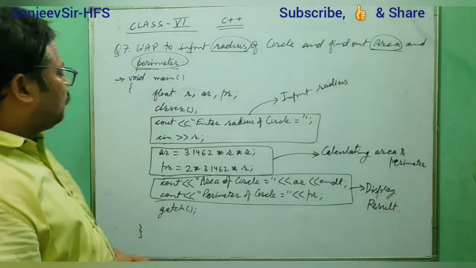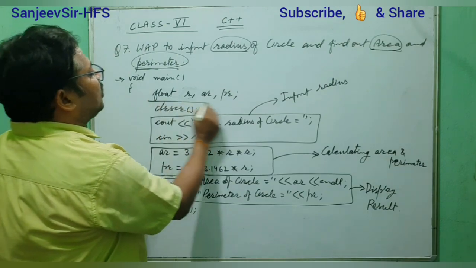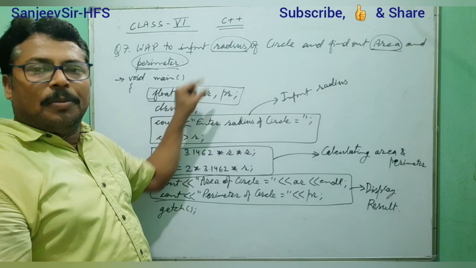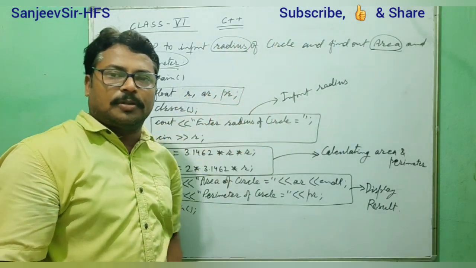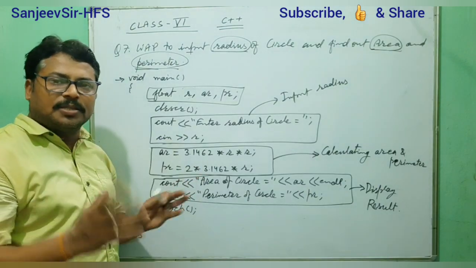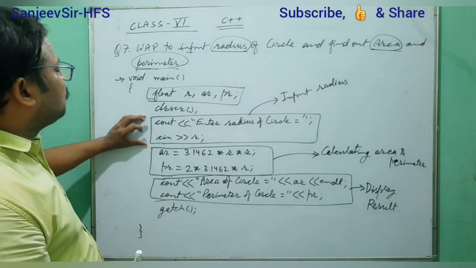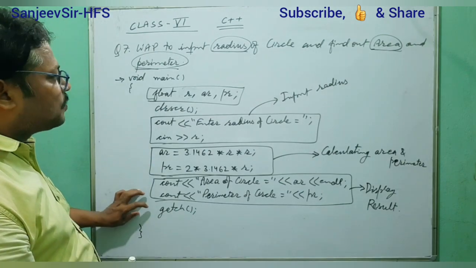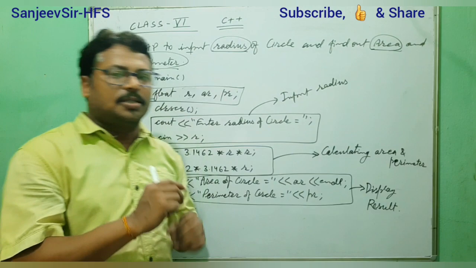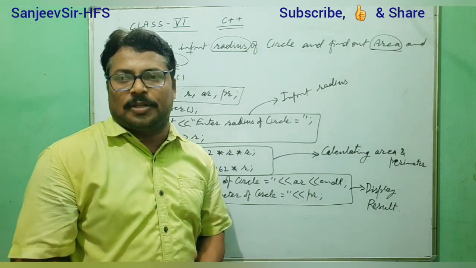Understood for what purpose we have written this. Here we are declaring the variables. For what purpose do we need variables, and how many variables do we need? According to the question. In this way, when you understand the programming concept part by part, we have to input, we have to calculate, we have to display. If you understand it this way, it's a very easy way and you will surely feel programming is very easy.